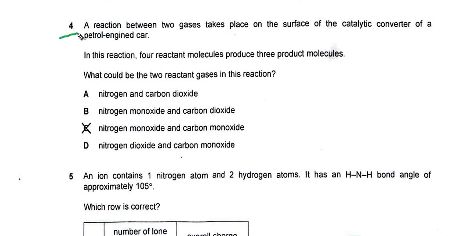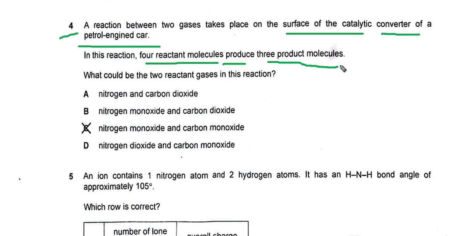Number 4. A reaction between two gases takes place on the surface of the catalytic converter of a petrol engine car. In this reaction, 4 reactant molecules produce 3 product molecules.